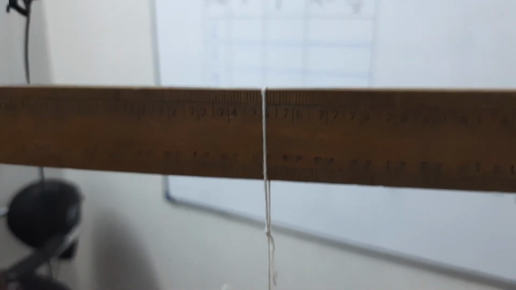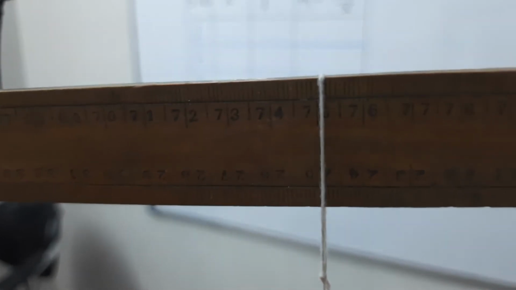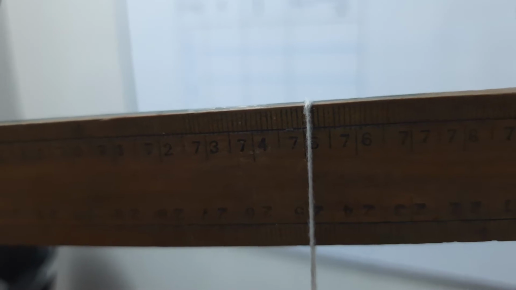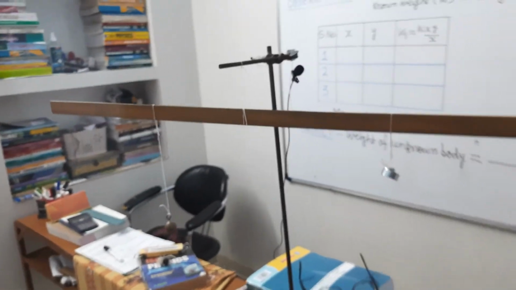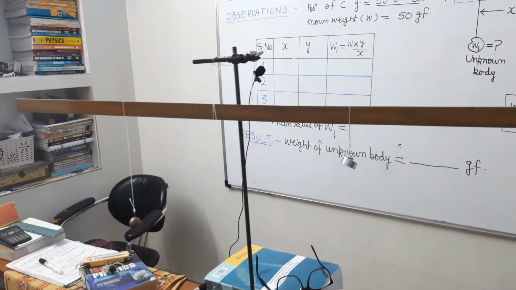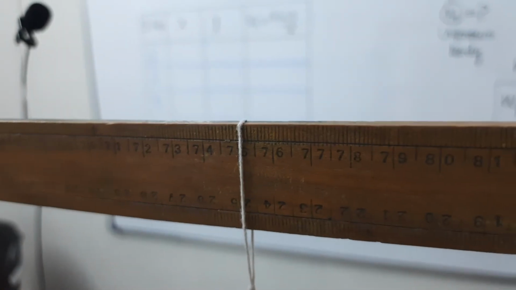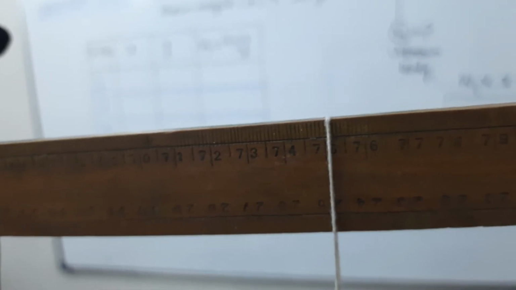The position of this known weight on the meter scale is at the 75.1 centimeter mark in the balanced state of the scale. Scale is balanced. It is clear. Known weight is at the 75.1 centimeter mark.